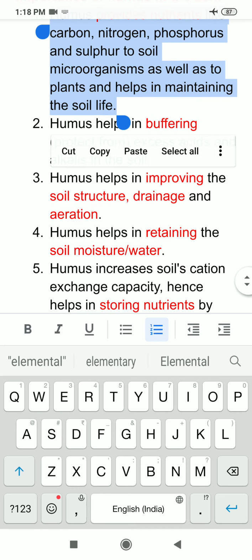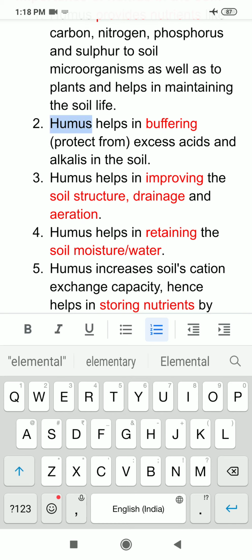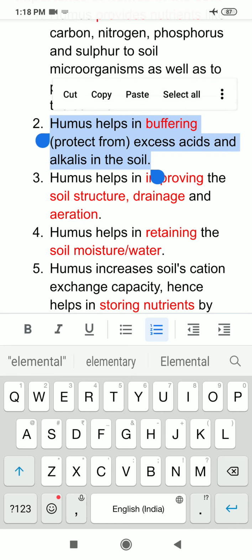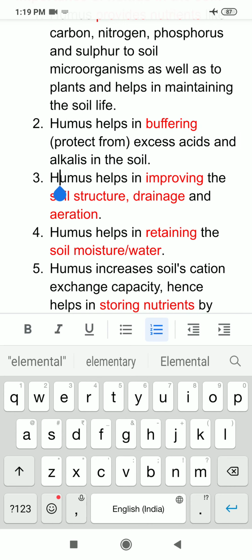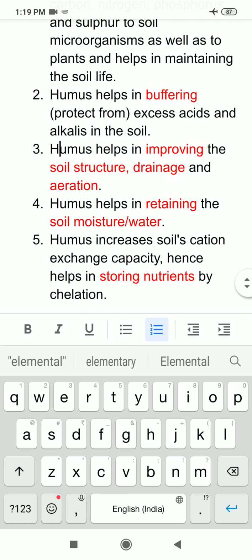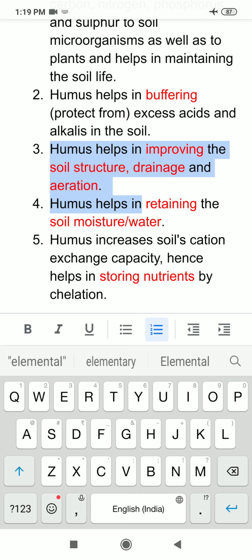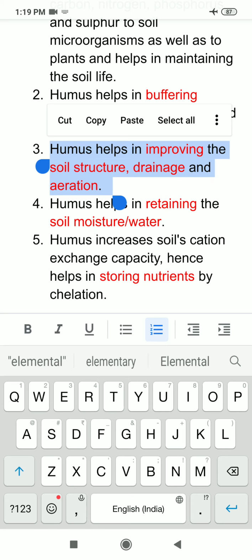Secondly, humus helps in buffering excess acids and alkalis in the soil. Humus buffering protects plants from excess acids and alkalis in the soil. Thirdly, humus helps in improving the soil structure as well as improving drainage of the soil and aeration in the soil.